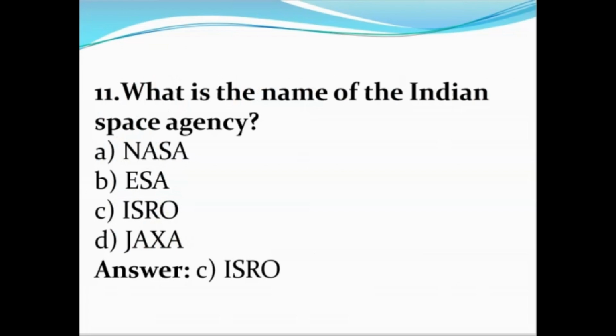What is the name of the Indian Space Agency? NASA, ESA, ISRO, JAXA. Answer C. ISRO.